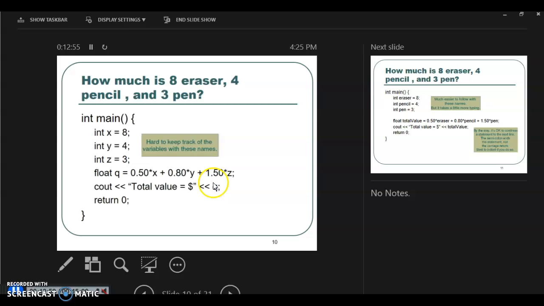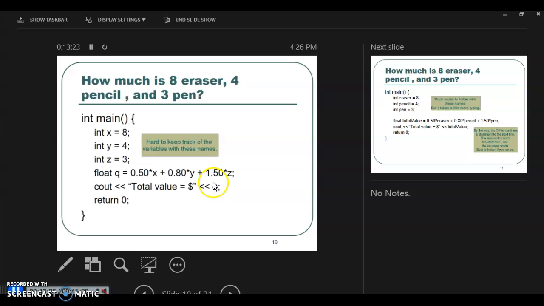Alright, so for example here, how much is 8 erasers, 4 pencils, and 3 pens, right? Here it would be hard to keep track of the variables with names like x, y, and z, right? So what is x, what is y, and what is z? So instead of this, you might want to give names which are indicative, right?